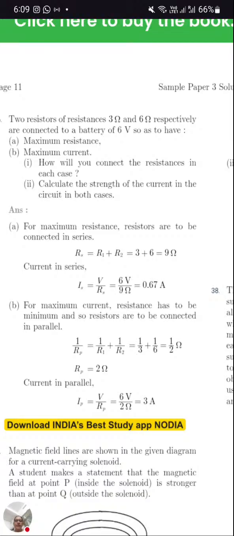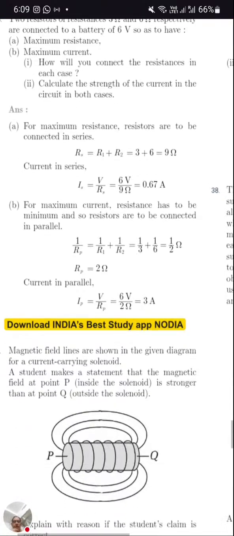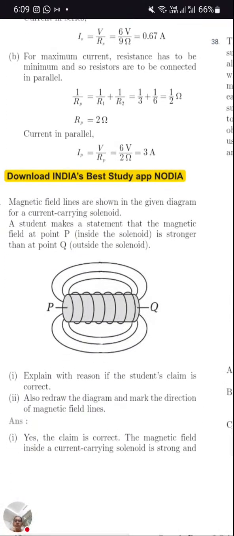Now maximum current. So maximum current will be in parallel condition. So here the maximum resistance of the resistor is 9. Current in series, I is V by R, V is given as 6 volt, so 6 by 9, so the answer is 0.67. For the parallel condition, we got resistance 2, 1 by R1 plus 1 by R2. So in parallel our maximum current will be V by R parallel, 6 by 2, 3. This is to be remembered: when it is a parallel combination the current is maximum, in series the current is minimum. Now the next one.